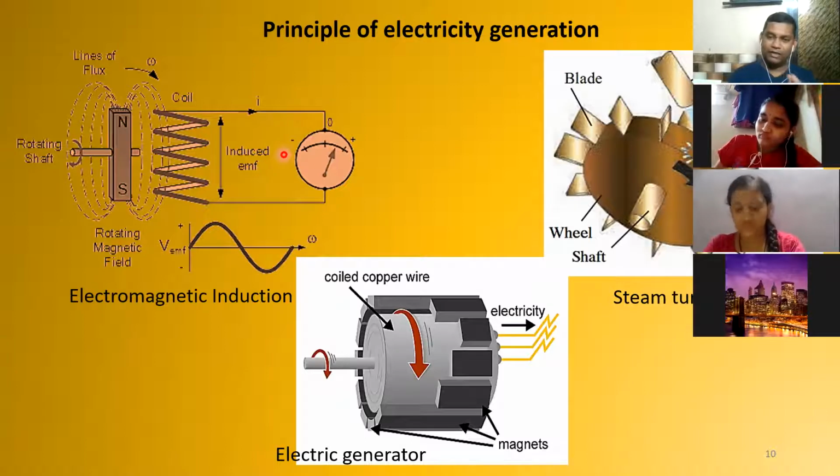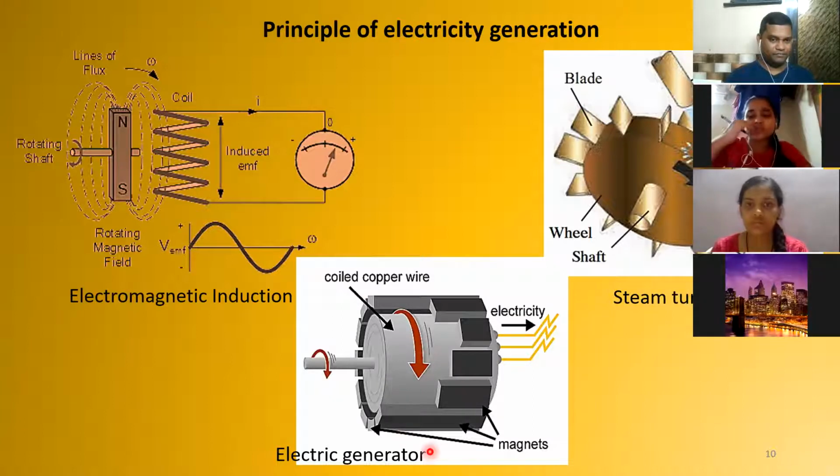So what we want ultimately is to make some kind of instrument or device, an electrical generator like this. A copper wire will keep on coiling around it, and there are magnets. See the diagram in the center. It's the same diagram from your textbook, I suppose. Right?